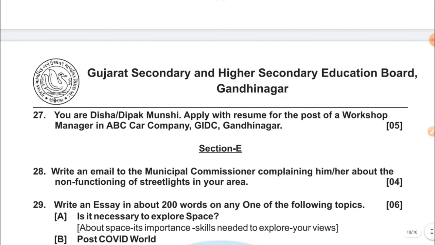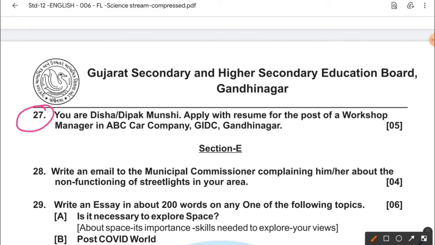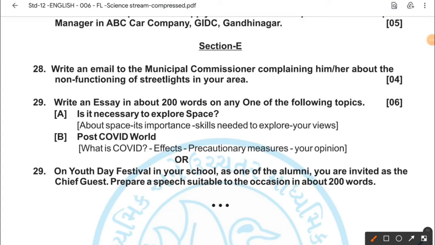Let's go to section D. You have the 27th question, that is job application. Here you can see apply with the resume for the post of workshop manager, and the weightage is 5 marks. Remember, this is your 27th question of section D. Dear students, this is your last section, section E, where the first question is of email writing, weightage 4 marks. Make sure that you know you don't get any choice here. Either you will have the formal email or the informal email.